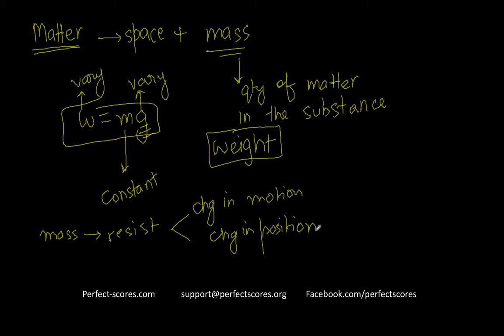That means if a substance is at rest, it will remain at rest. And if a substance is in motion, it will remain in motion unless and until an external force acts upon it. So this property of mass is known as inertia. So that is about mass, weight, and inertia.